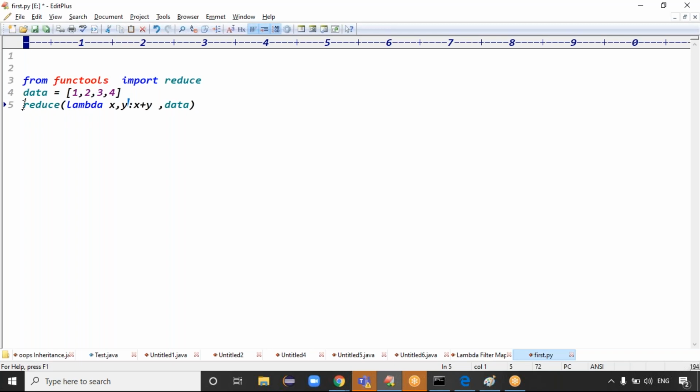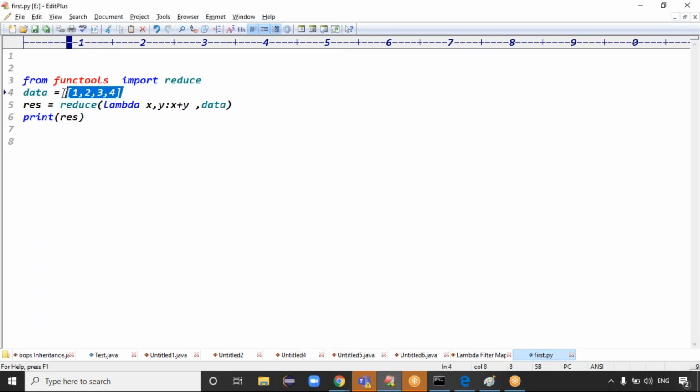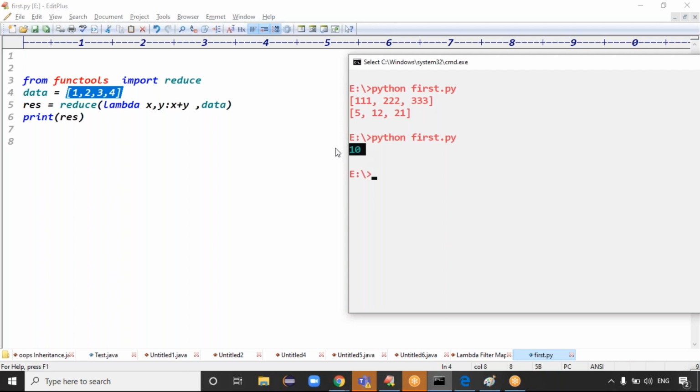Does the reducer return one output or multiple outputs? One output means, is type conversion to list or tuple required? Definitely not required. I simply take the result variable and print it. We got the output 10. Reducer does the operation on these four elements and returns only one value as output.